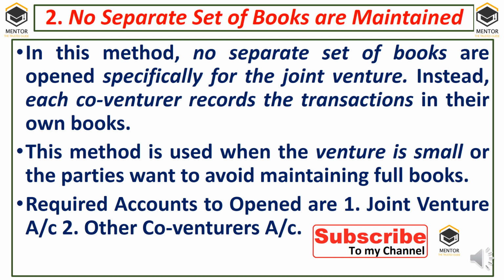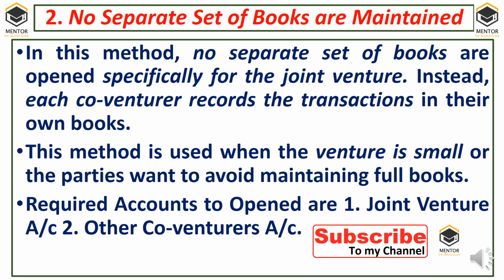When no separate set of books are maintained. In this method, no separate set of books are maintained specifically for the joint venture. Instead, each co-venturer records the transactions in their own books. And one more thing, if the joint venture is taking place between two parties who are geographically in different areas, and the joint venture size is small, in that case the co-venturers record the transactions in their own books. Instead of opening new books of accounts, they record the transactions in their own books so that they can reduce the cost of accounting work. This method is used when the venture is small or the parties want to avoid maintaining full books.